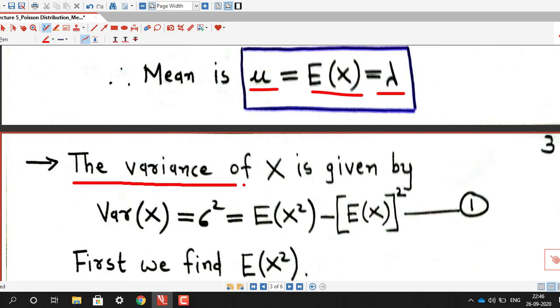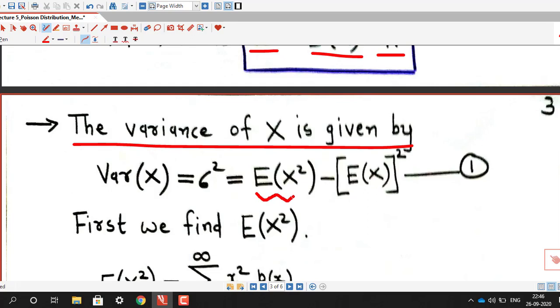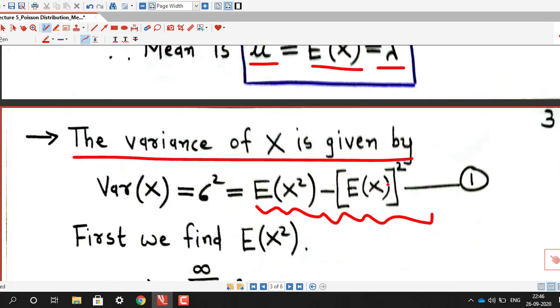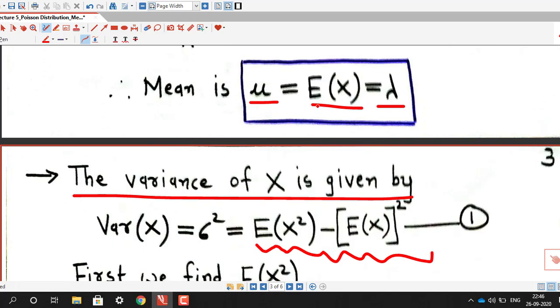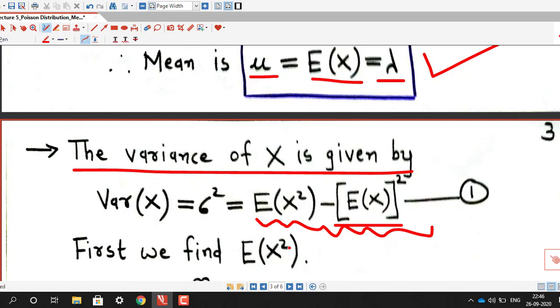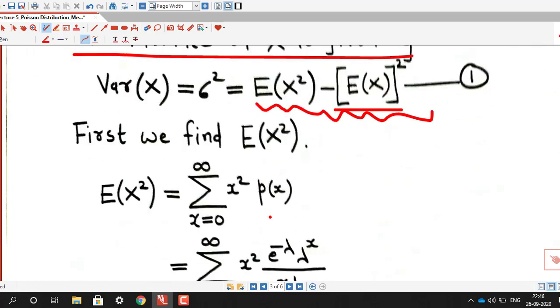Now we discuss what is the variance of x. Variance of x is given by expected value of x square minus expected value of x whole square. Expected value of x is lambda, which we have already found out. So we have to find out expected value of x square only to find the variance of capital X. So first we find expected value of x square. By definition, expected value of x square is sigma x square into p(x), x equal to 0 to infinity.